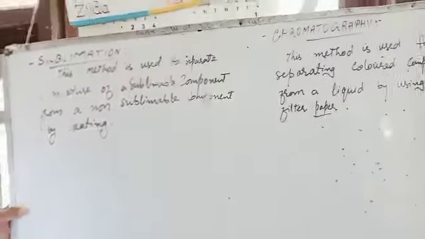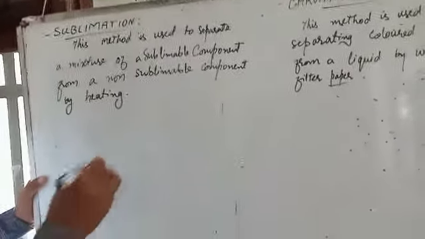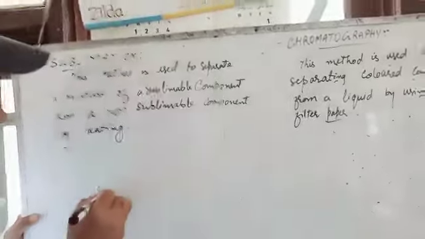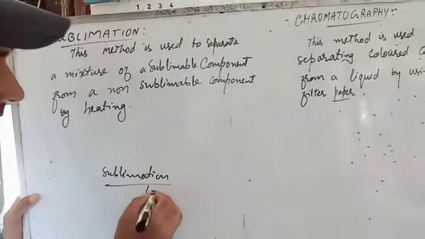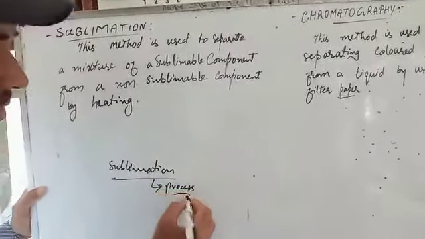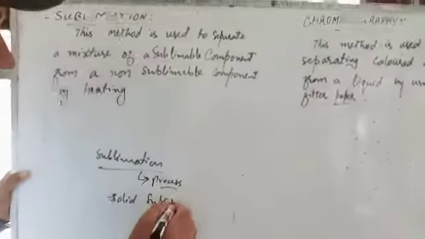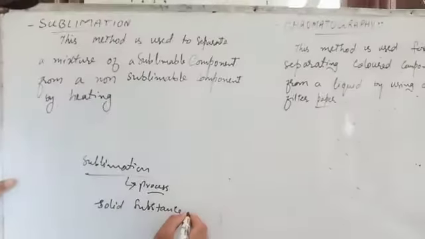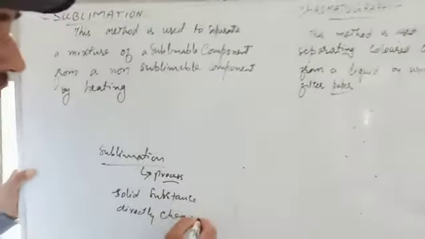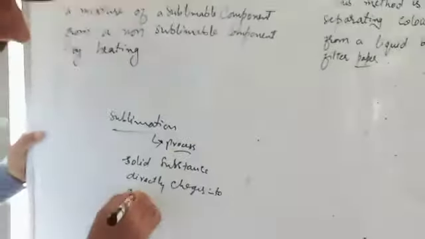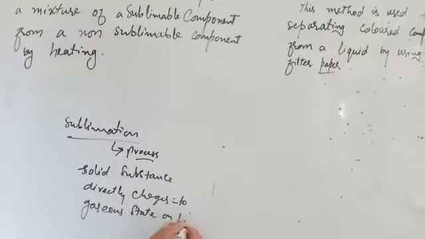Sublimation is a technique by which we can separate different components of a mixture. What is sublimation? Actually, sublimation is a process by which a solid substance directly changes into the gaseous state on heating.